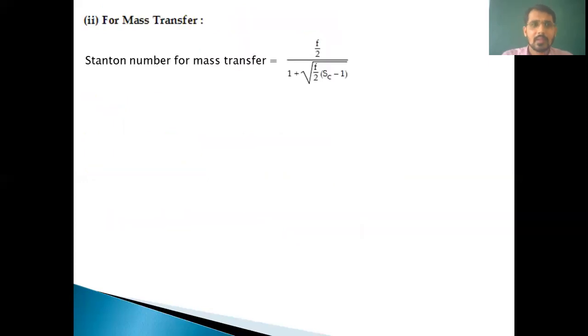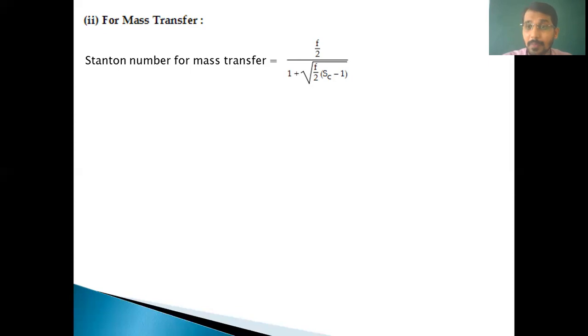After that, the analogy for mass transfer. So the Stanton number for mass transfer has the same form: F by 2 divided by 1 plus under root F by 2 into SC minus 1. But in heat transfer we had the Prandtl number, whereas in mass transfer we have the Schmidt number.